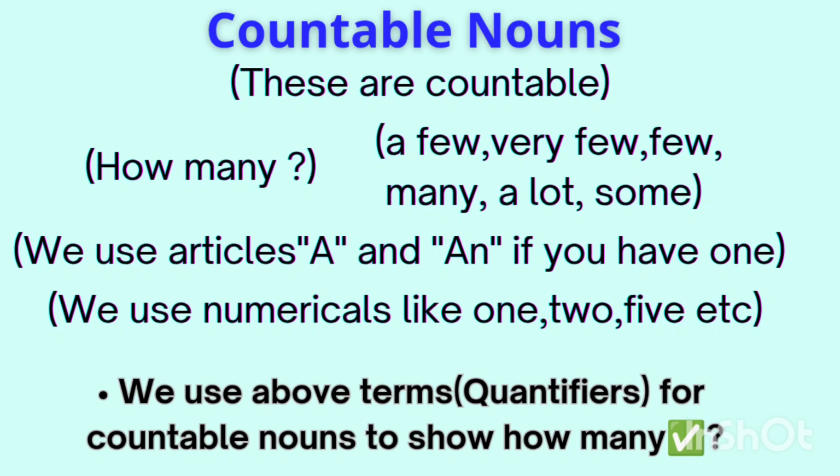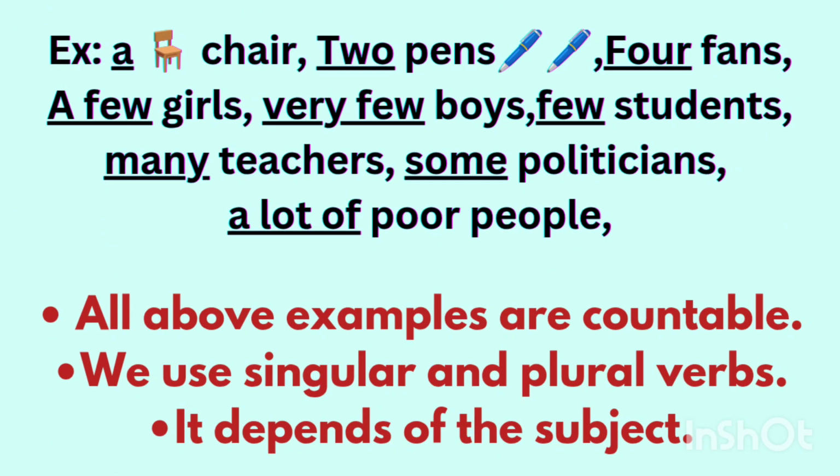And we have quantifiers like a few, very few, few, many, a lot, some. These are all quantifiers and they are used for countable nouns only, not uncountable nouns. We also use articles a and an if you have one, and we use numericals like 1, 2, etc. When you have more than one, then you can use numericals. So these are all quantifiers. Let's look at examples.